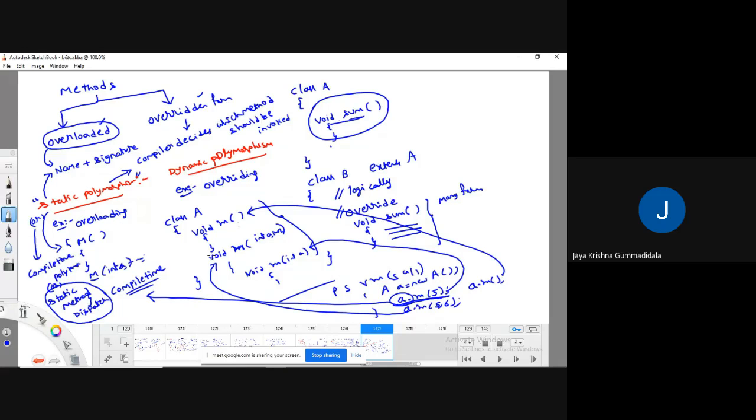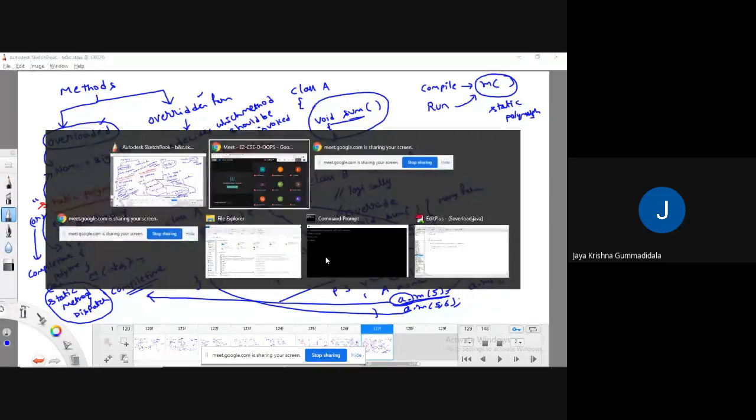Then we call it static polymorphism. Okay, fine. So now let's see an example for that.